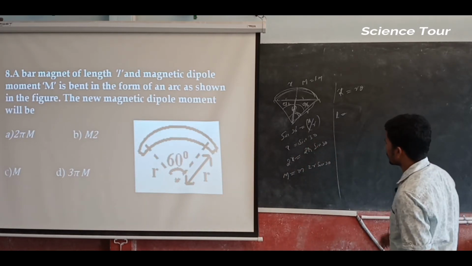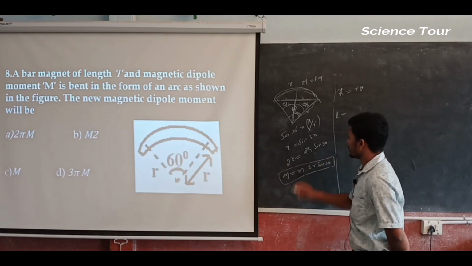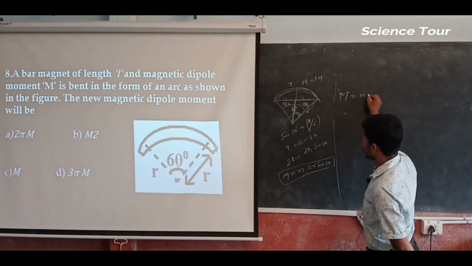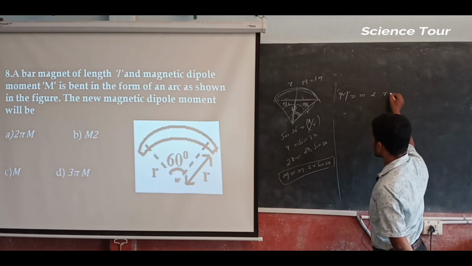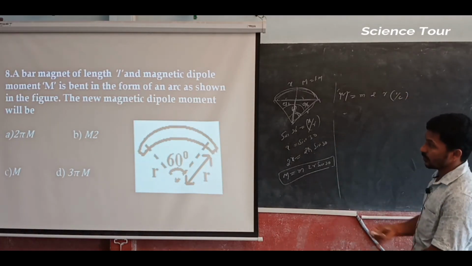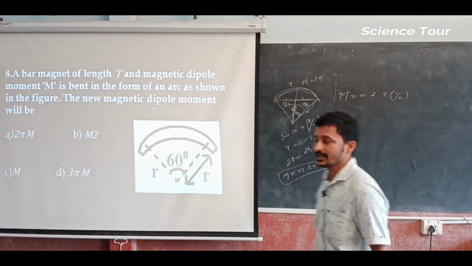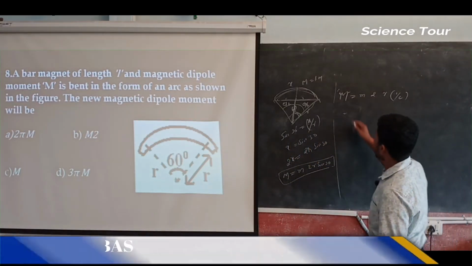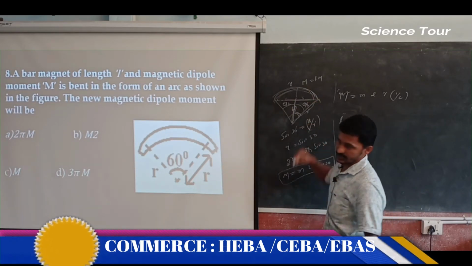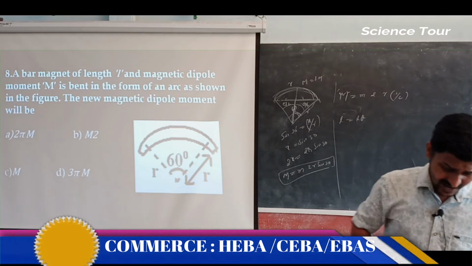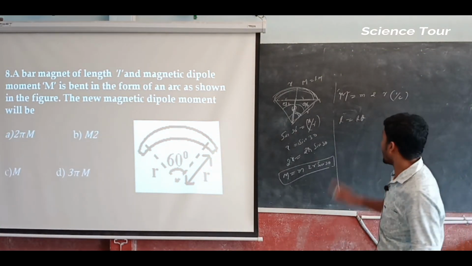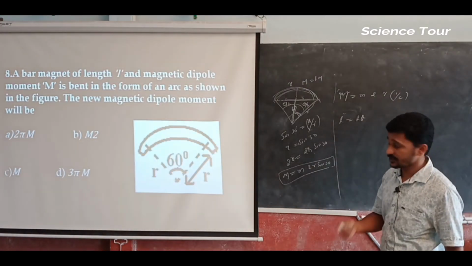Now this is actually the magnetic moment, which is equal to M into 2 into R into half, since sine 30 is half. But R I don't know, they didn't give it in terms of R. In terms of angle we have given. What can I write down? R is nothing but, L is equal to R into theta. That is the arc length formula. In trigonometry you have studied that arc length L is equal to R theta.